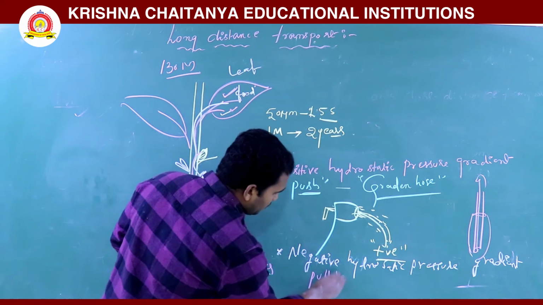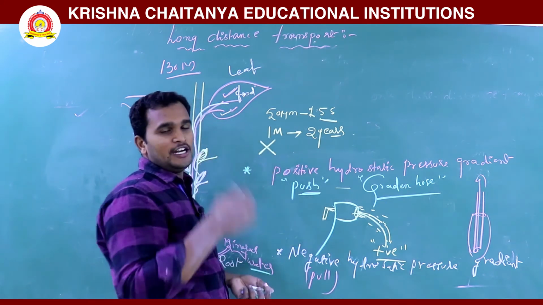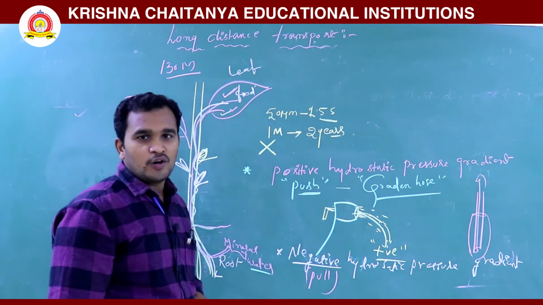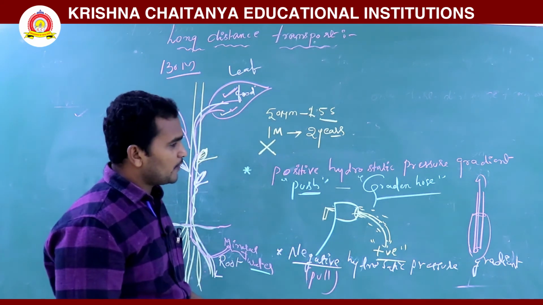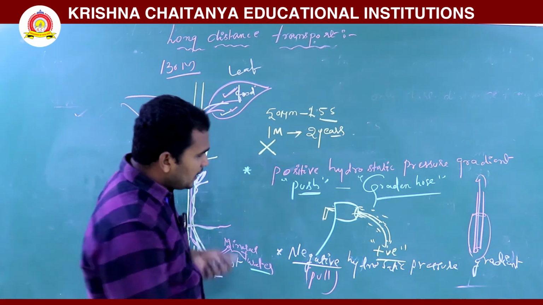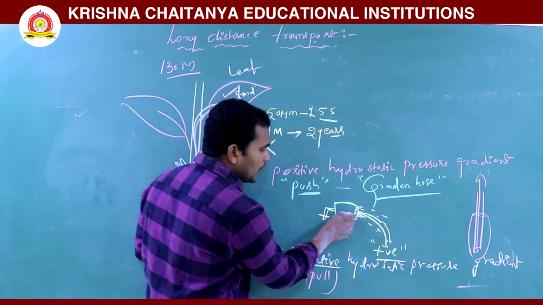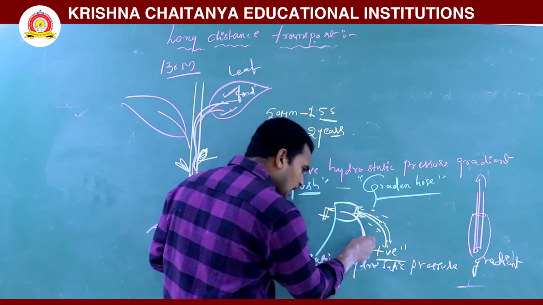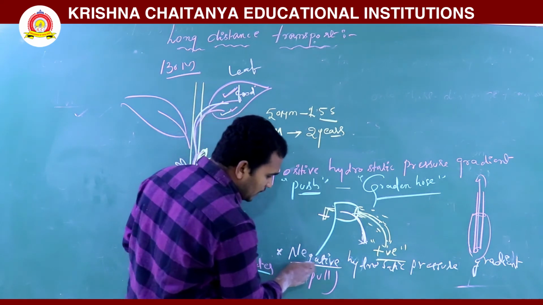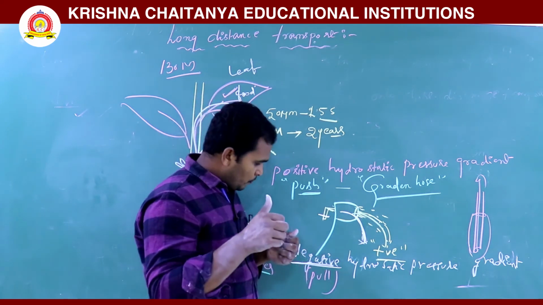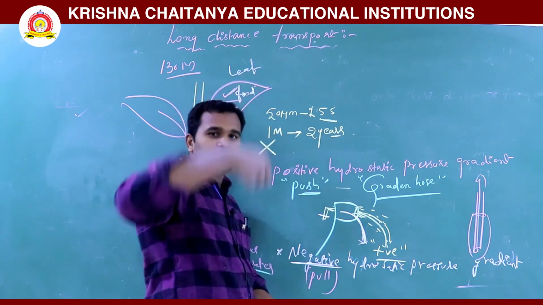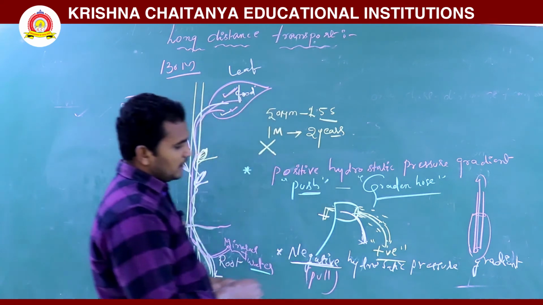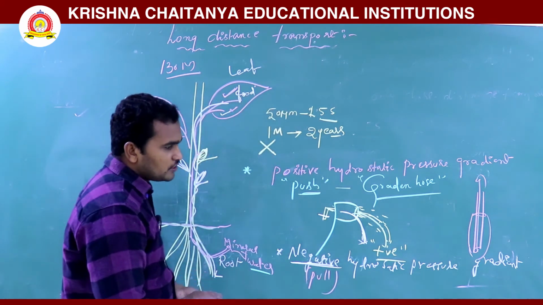Here this is the pulling. The water is moving against the soil. So that's why it is called negative hydrostatic pressure, versus positive hydrostatic pressure. Here, when you press the button, the water comes and joins with water only, so it is positive hydrostatic pressure. But here, when you pull in the opposite direction to the soil, it is pulling. So that's why it is called negative hydrostatic pressure.